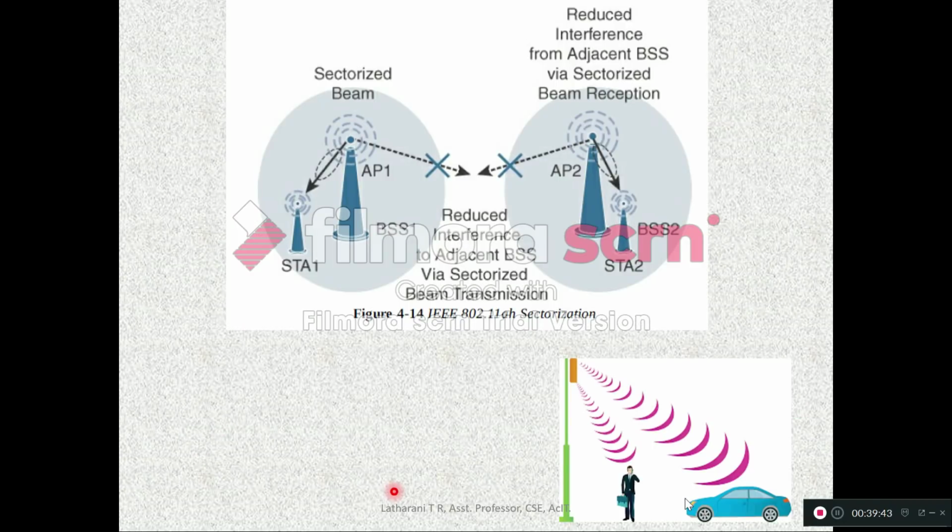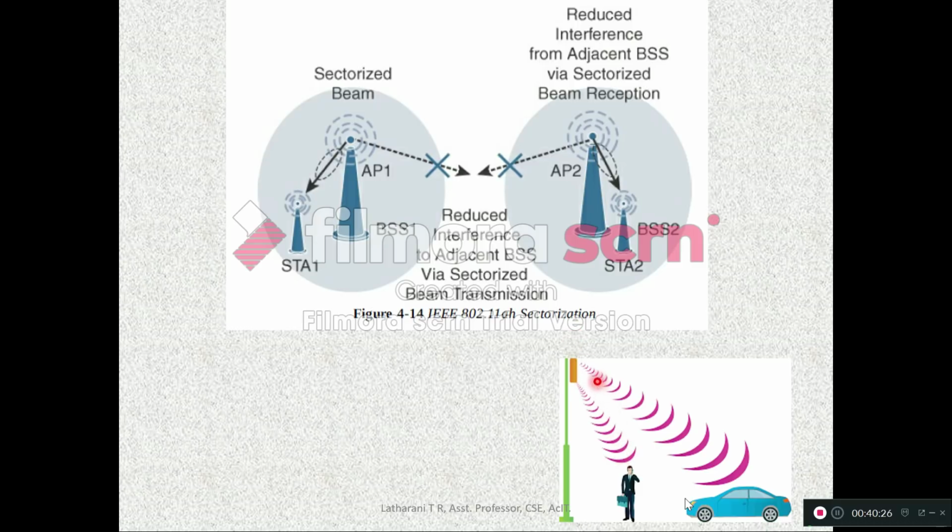Yeah, this is sectorization. Sectorization means the access point and its stations are sectored. This is one sector, this is another sector. One sector communicates to another sector through this beam, so there will be no interference for other stations existing in this sector. That is the advantage. Sectorization means grouping of stations and the access point in a particular sector so that other stations' signals will not interfere. That is done through beamforming.